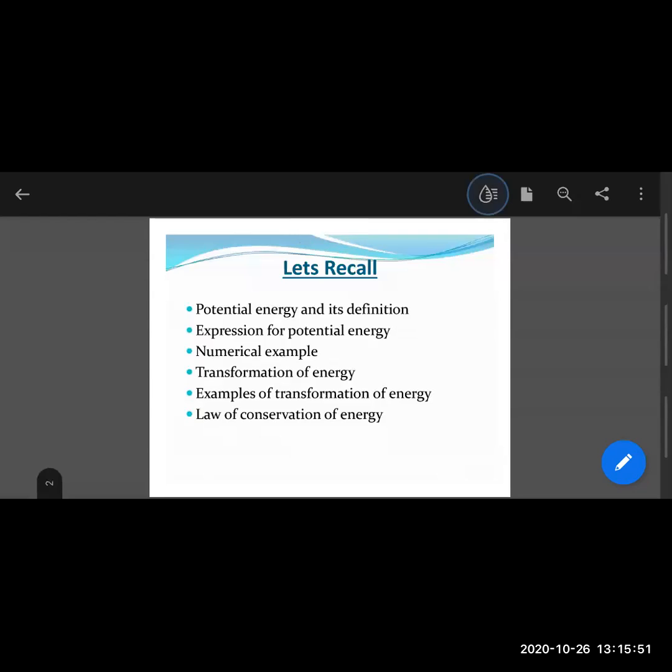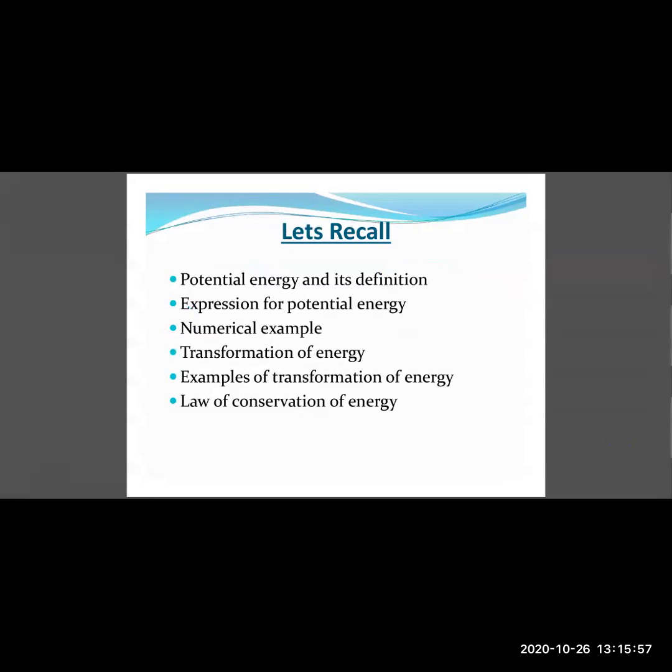Studied about potential energy and its definition, which is defined as the energy possessed by the object due to its shape, configuration, or position. Then we had also derived the expression for potential energy, P equals mgh, where m is the mass of the object, g is the gravitational acceleration, and h is the height. Then we had seen some numerical examples.